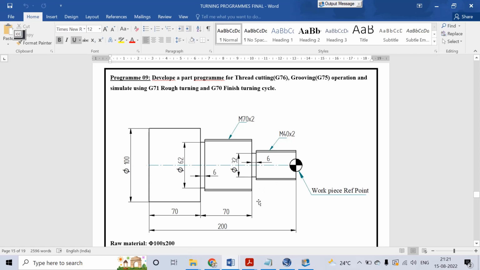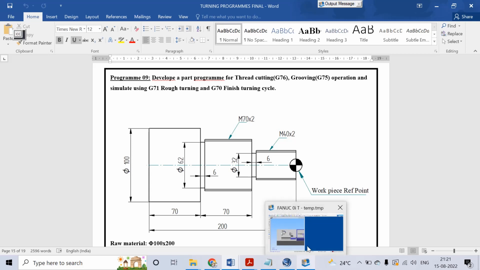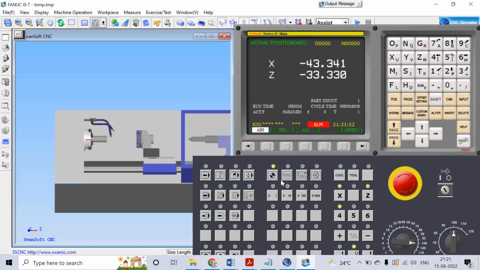Right, let's now go to how to write the CNC program. The CNC program is already written here, but how to execute it in the Swansoft. Okay, let's now go to Swansoft, which is open here. The first step is to release the emergency button and unlock the key. Next, reference button X and Z.